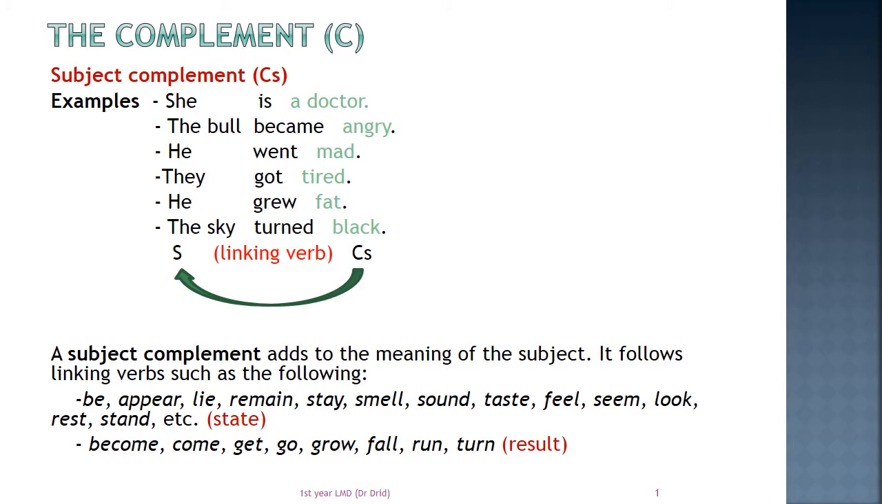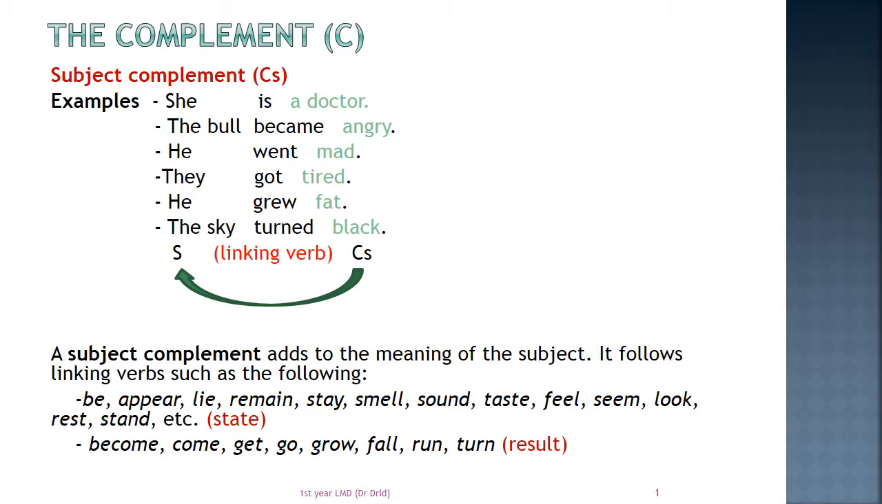The complement. C. The complement is another element of the simple sentence. Complements in general complete the meaning of either the subject or the object. Therefore, we can say that there are two types of complements: subject complements and object complements. Let's take the first type, subject complements.